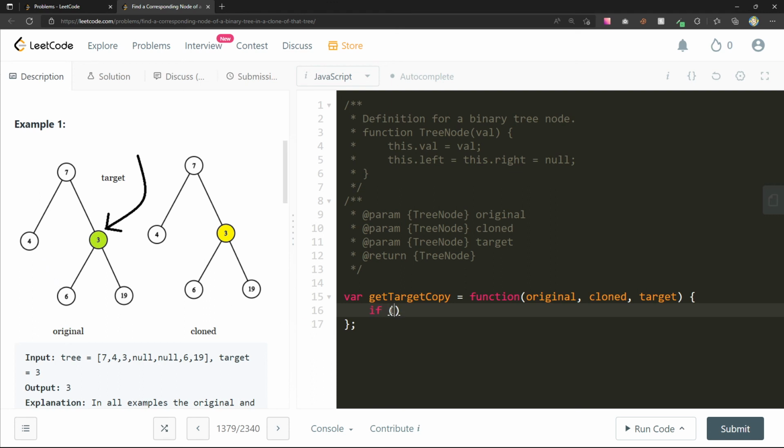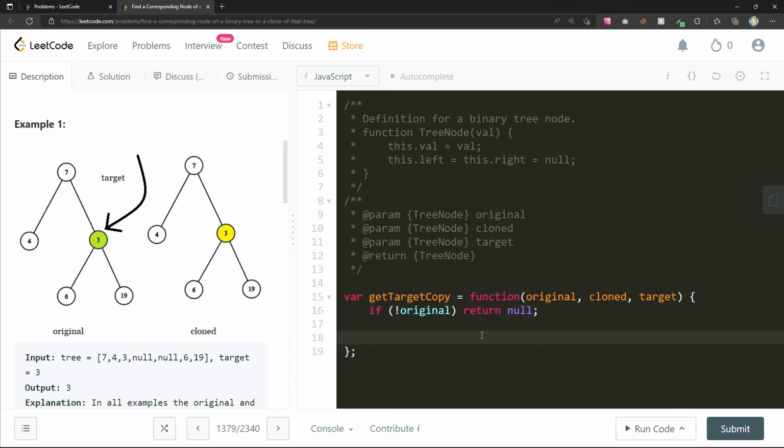If not original, let's just return null here. And we get to 7. We go to right, go left, right, left, come up here, left, right, and we're here. So we return 3 because now we found it.